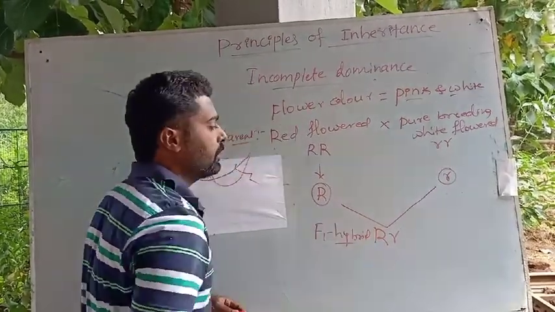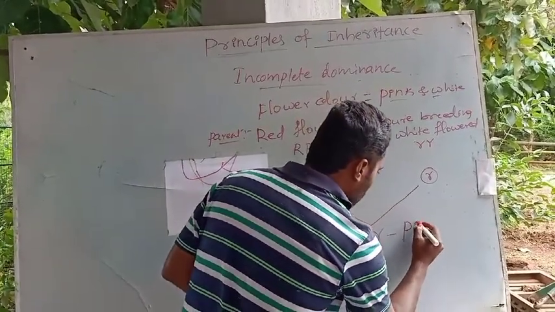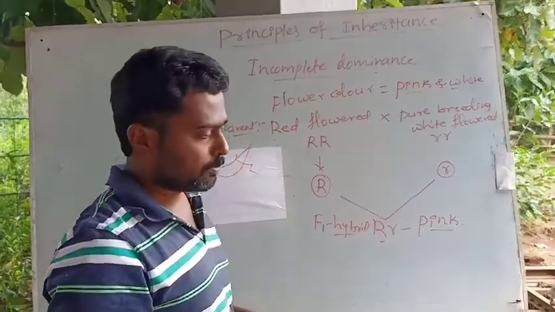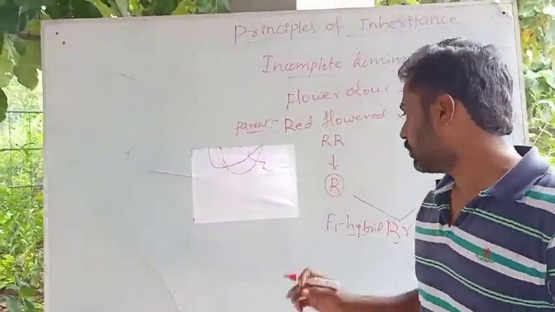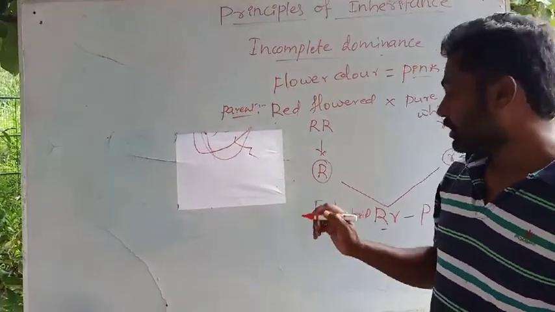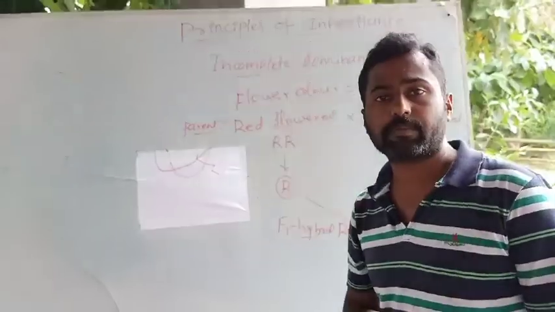Interestingly, the F1 hybrid shows the character pink, but the expected one, according to the law of dominance, is red. Pink is a mixture of red and white.